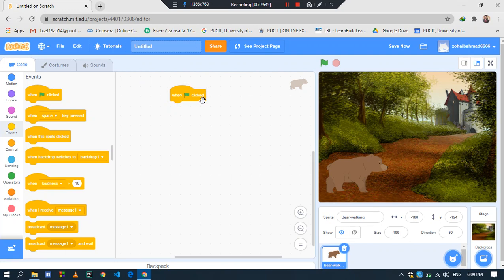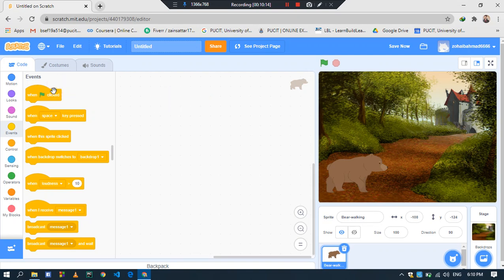When green flag clicked, now our code starts after this. Why do we use this? You have seen in almost all games that you have to press a key to start the game or press a key to quit the game. For example, press Enter to play the game or press Escape to quit the game. In the same way, to start our animation, first we have to select an option by which our animation is started. For example, I have selected When green flag clicked.